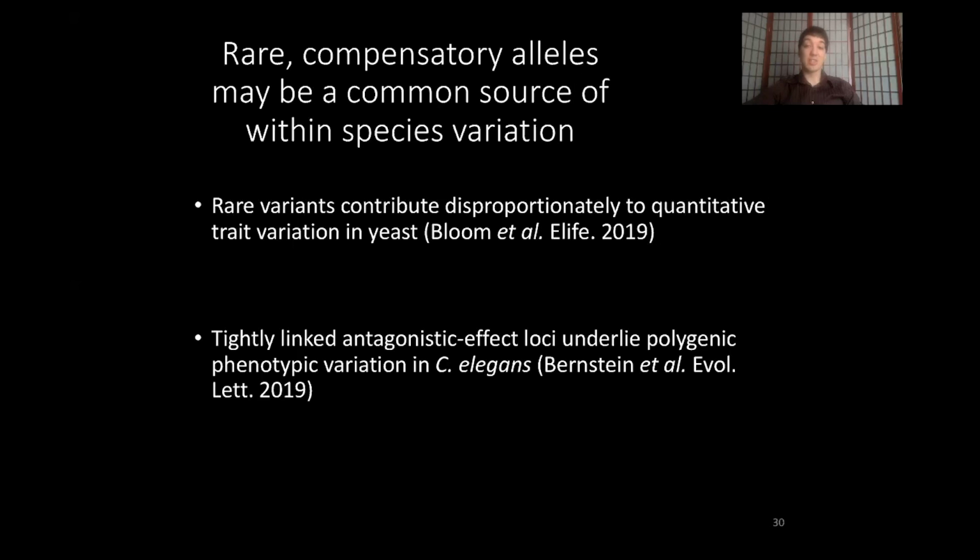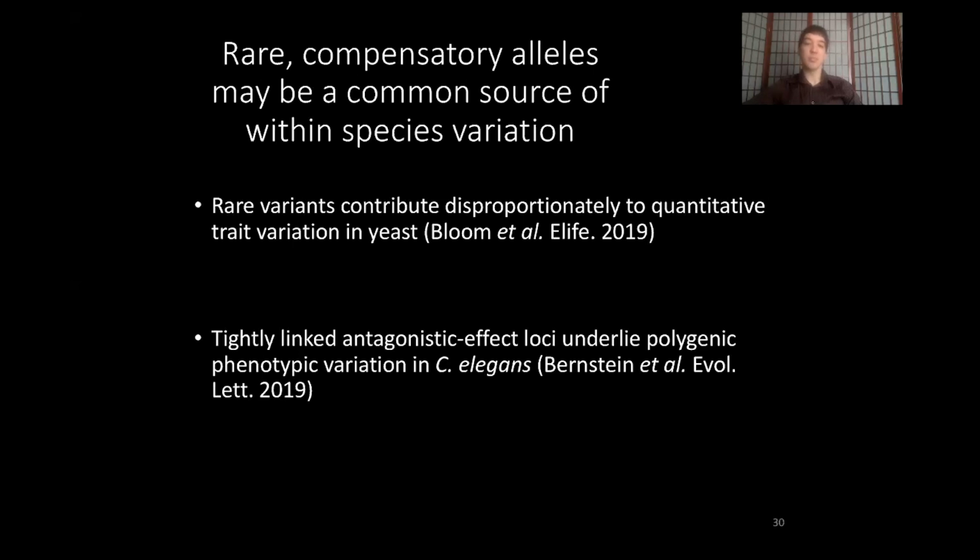Similarly, in C. elegans, work from Bernstein et al. in Evolution Letters identified large effect loci affecting phenotypic variation, but these large effect loci were located near each other in the genome and had antagonistic or compensatory effects, such that the net change in phenotype was relatively small, even though any individual change could have a large effect on the phenotype.